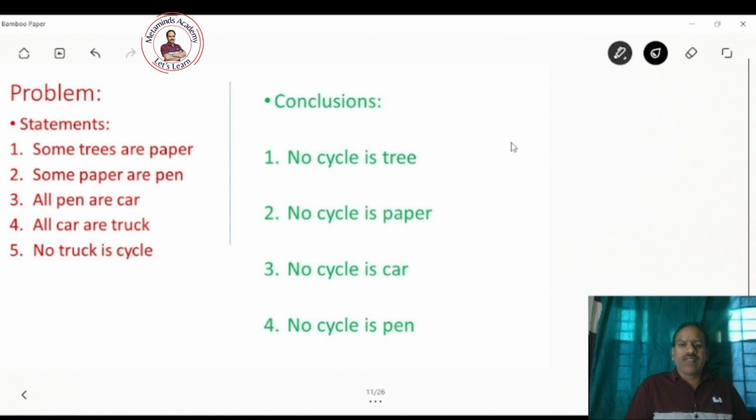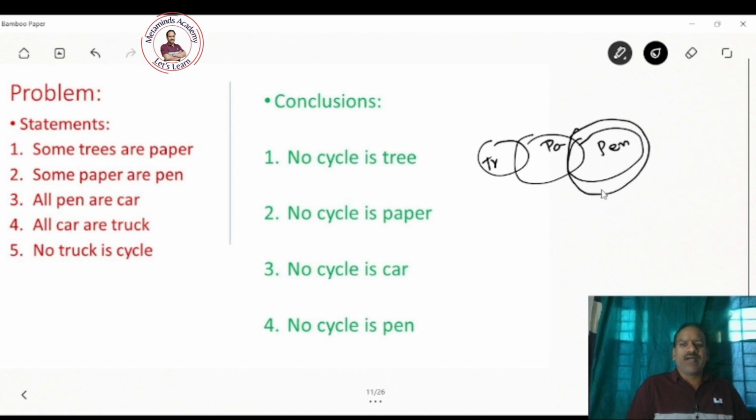Some trees are papers. And some papers are pens. All pens are cars. And all cars are trucks. No truck is cycle. Now we have another set outside, that is cycle, and no truck is cycle is a given statement.